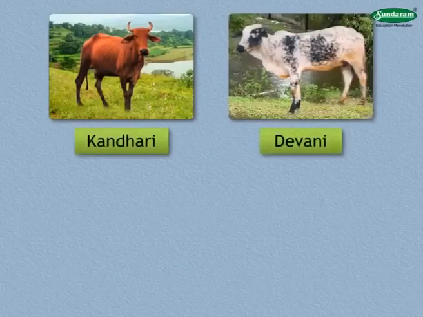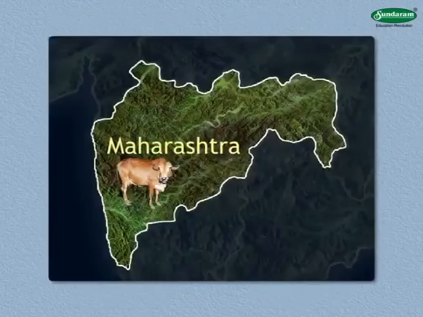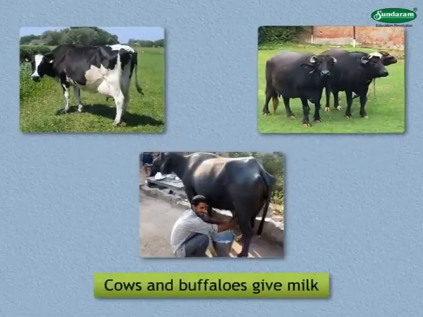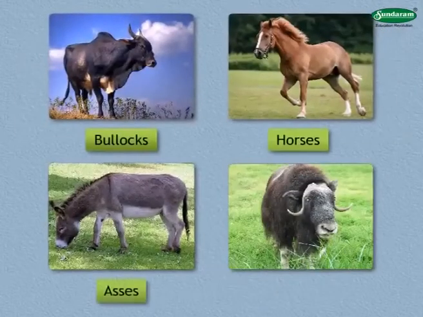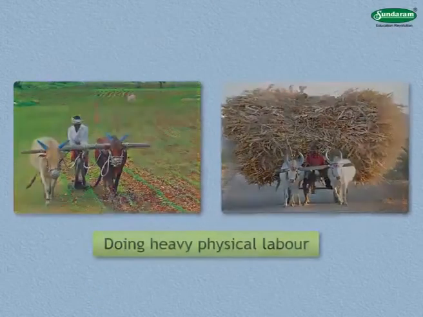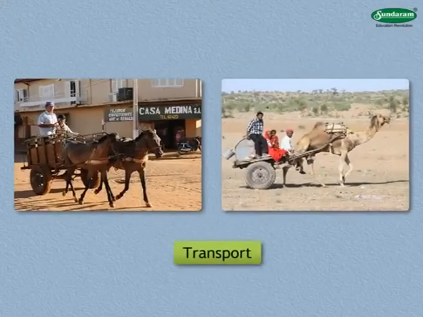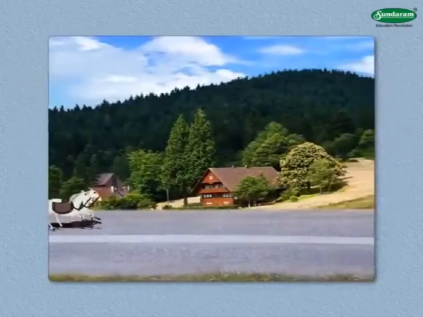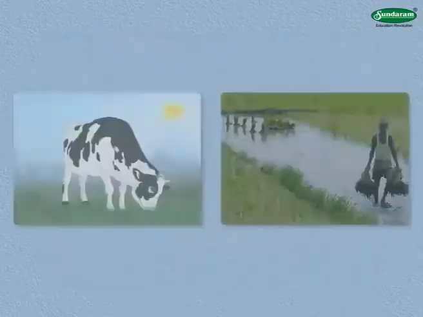Cows of the Kandhari, Devani, Khilari and Dangi varieties of Maharashtra. Let us study the occupations complementary to agriculture. We keep cows and buffaloes for their milk. We keep bullocks, horses, asses and oxen for doing heavy physical labor. Bullocks, horses and camels are used for transport. Besides these, we find other animals useful in several other ways too.